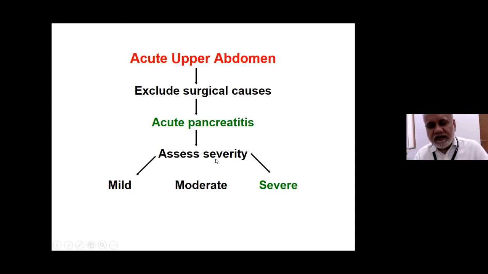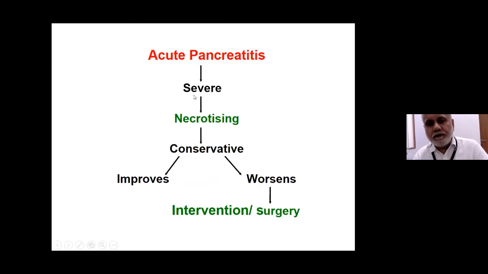The next step is to assess the severity. Classically it was mild and severe, but now we have moderate. These are patients who have transient organ dysfunction. So they start as if they are severe, but then the organ function improves and they behave like mild. In this, the morbidity may be high, but mortality is not high. But more important is to identify severe acute pancreatitis by systemic parameters.